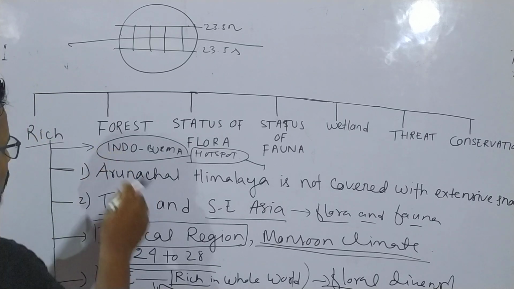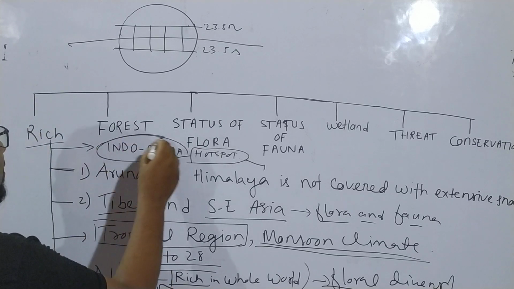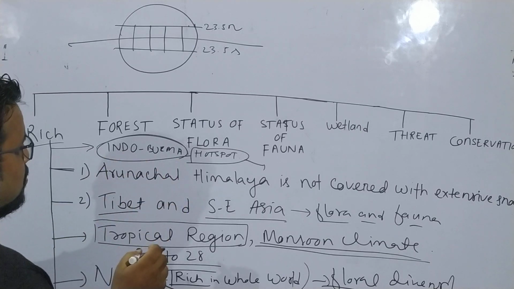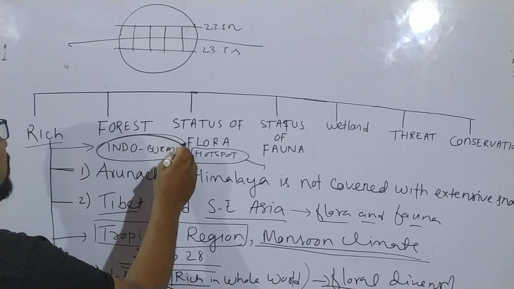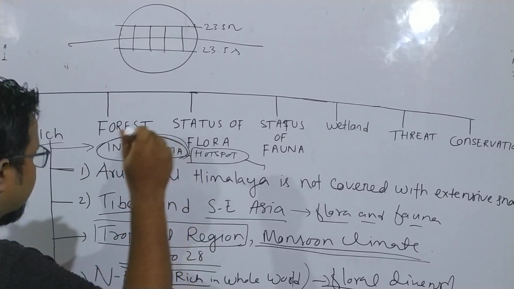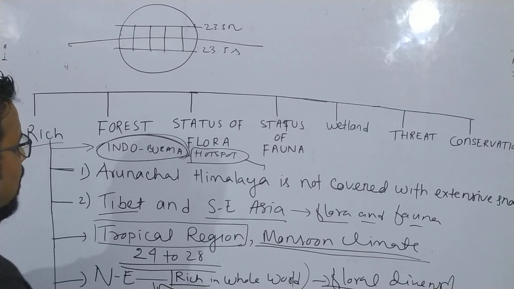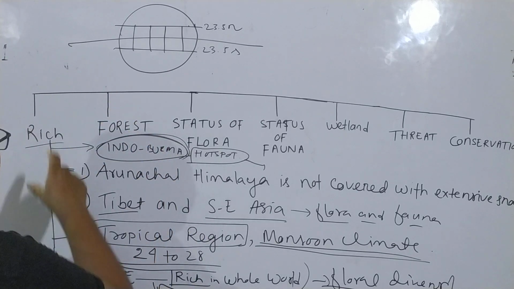Since I am talking here only about Assam, although Assam and all other northeastern states fall under the Indo-Burma region, Assam falls under the Indo-Burma hotspot region, because of which it makes one of the richest biodiversity in Assam. Because of all these 5 reasons, Assam is rich in biodiversity.